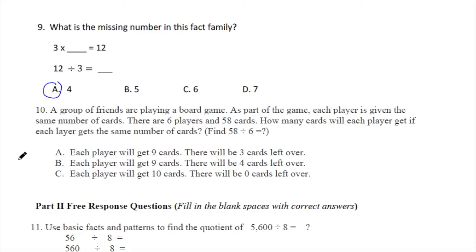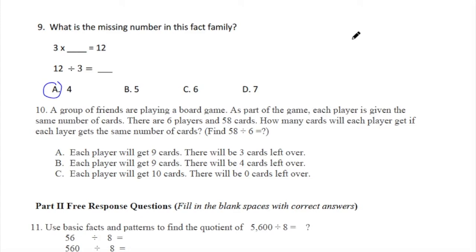Number 10. A group of friends are playing a board game. As part of the game, each player is given the same number of cards. There are 6 players and 58 cards. How many cards will each player get if each player gets the same number of cards? Find 58 divided by 6. 58 cannot be divisible by 6.